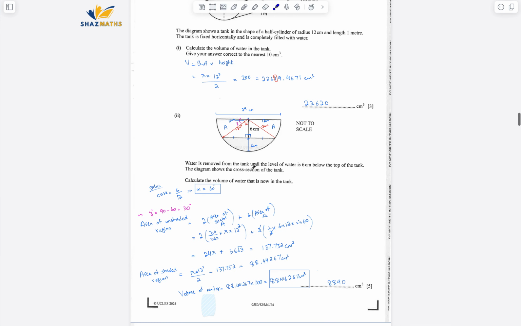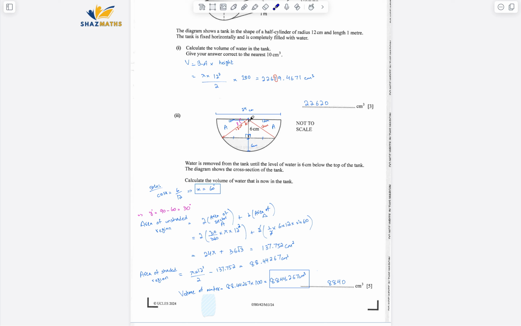Now this one was a bit tricky. It says water is removed from the tank until the level of water is 6 centimeter below the top of the tank. Okay, so we kept on pouring out the water until it is at this level. The diagram shows the cross section of the tank. Calculate the volume of the water that is now in the tank. So basically this is just the water level that was only in the diagram. The rest of the drawings, the red lines and the pink and everything, that's what I made myself to find out the working.